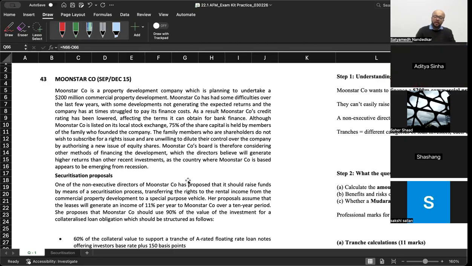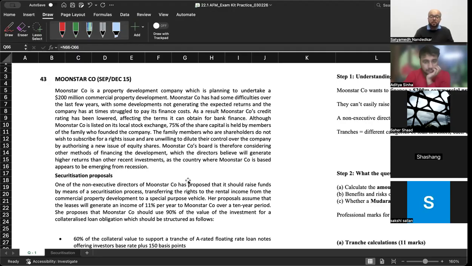Moonstar Company is a property development company which is planning to undertake a 200 million commercial property development. Moonstar Company has had some difficulties over the last few years with some developments not generating the expected returns, and the company has at times struggled to pay its finance cost. As a result, Moonstar Company's credit rating has been lowered, affecting the terms it can obtain for bank finance. Although Moonstar Company is listed on the stock exchange, 75% of the share capital is held by members of the family who founded the company.